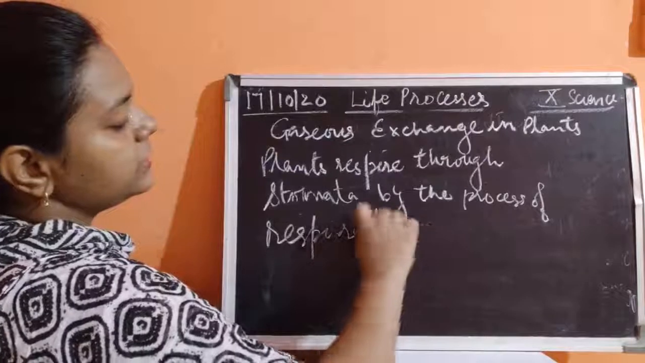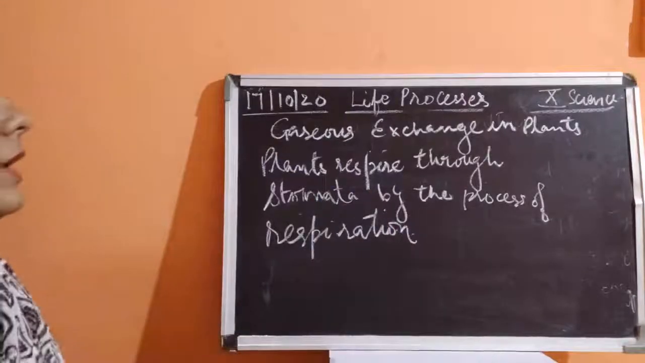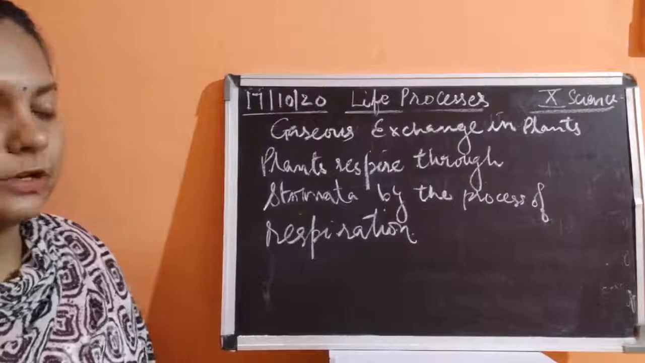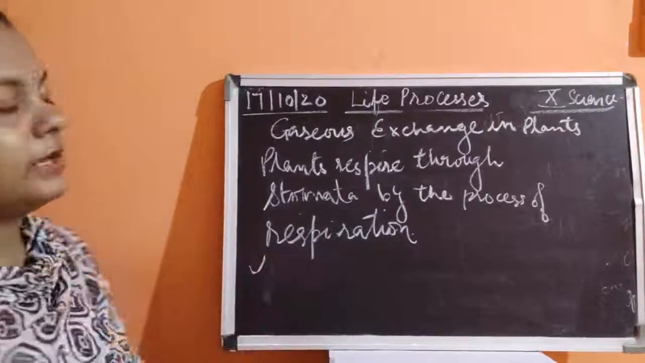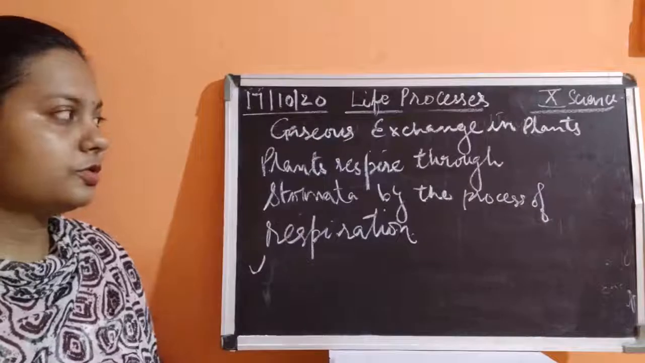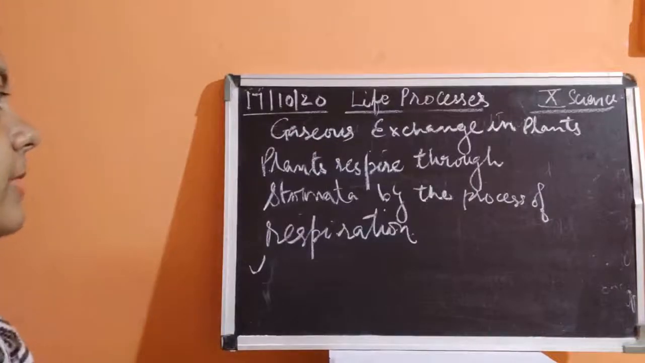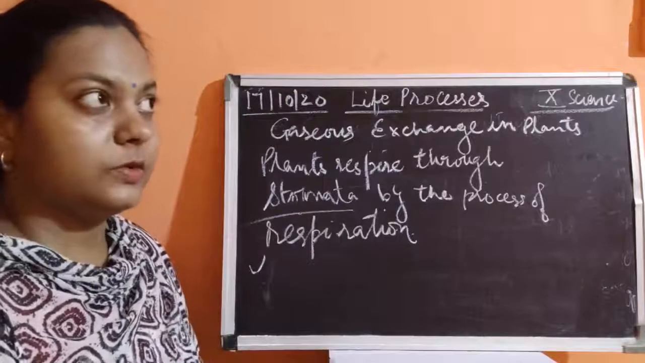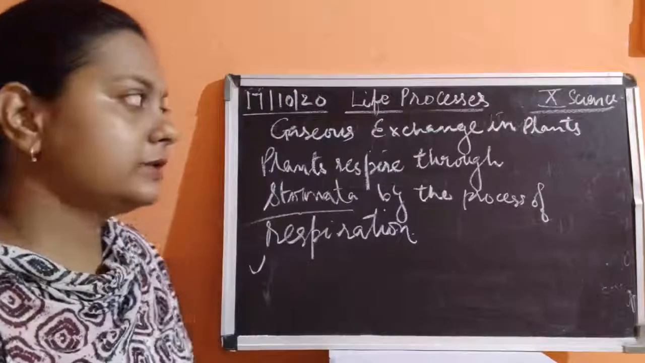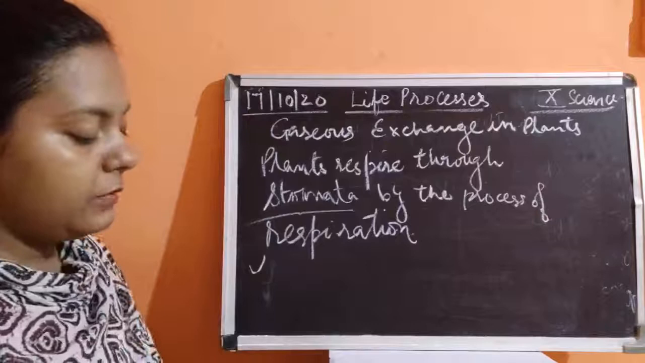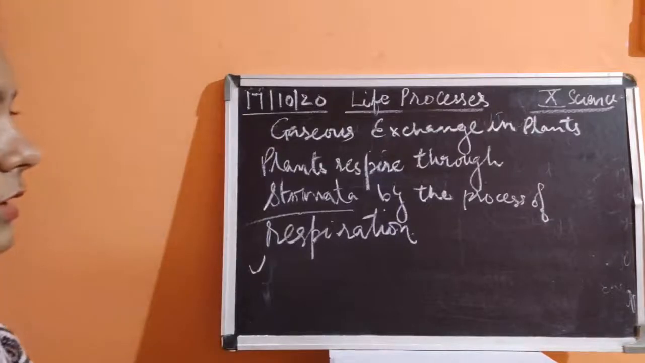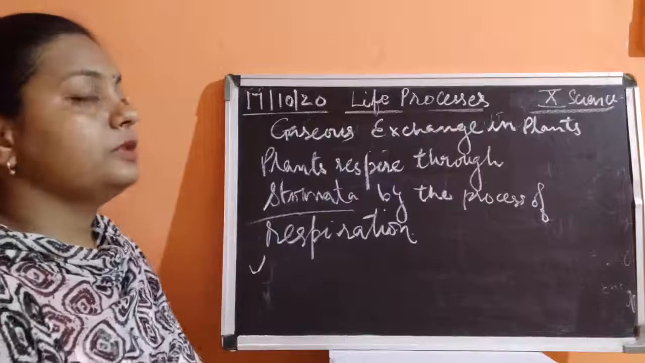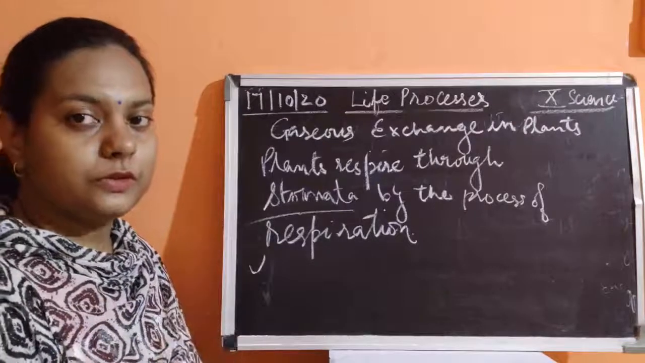So when respiration is taking place in plants, plants also respire through stomata. When respiration has to take place inside the plants, it is done with the help of the stomata. In the first part, on nutrition in plants, we have already discussed the structure of stomata, which has two cells called guard cells, which guard the opening and closing of the stomata.